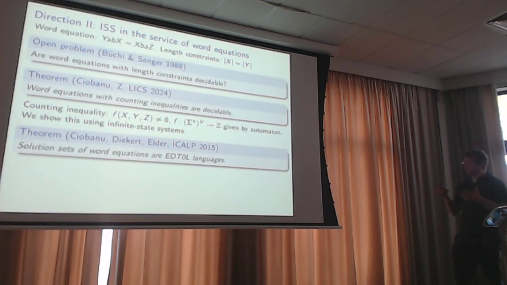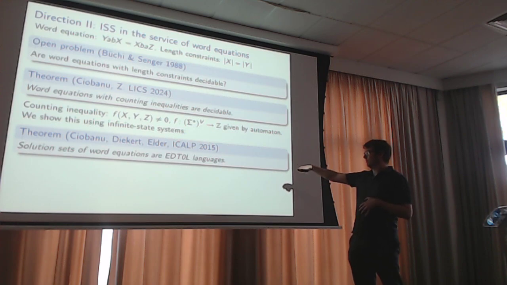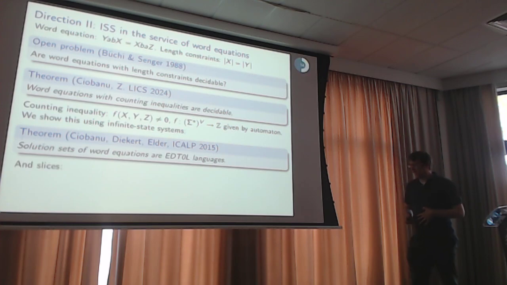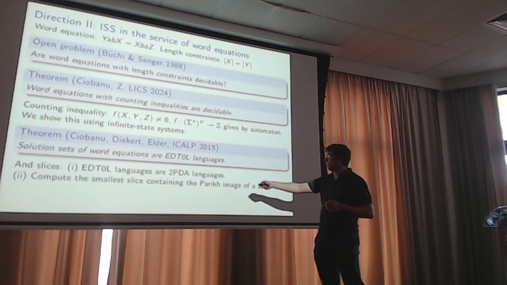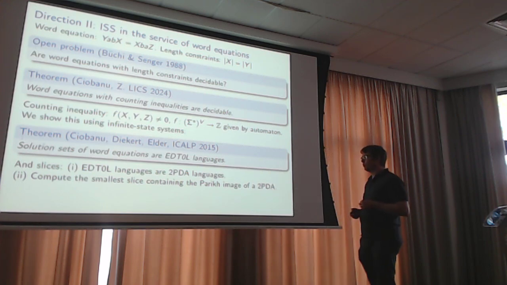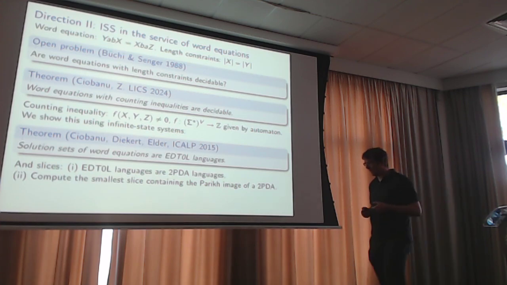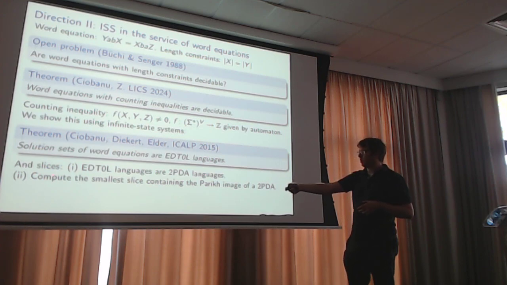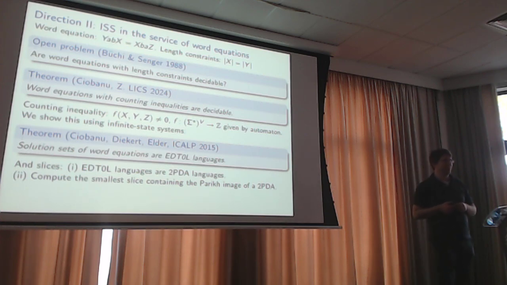And I think questions like this could be studied more. The way we do this is we use an earlier result that says the solution sets to word equations are EDT0L languages. And EDT0L languages are known to be languages of pushdown automata with higher order steps. We show that given a second order pushdown automaton, you can compute the smallest slice containing the Parikh image of that automaton.